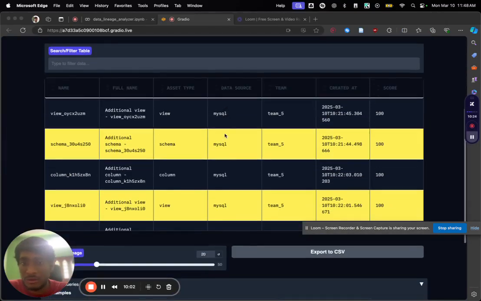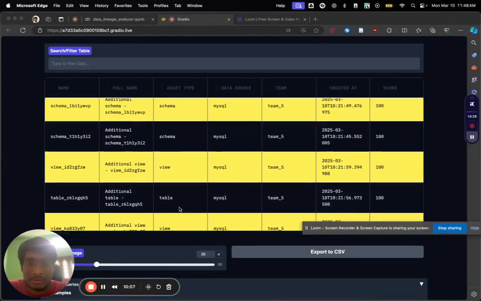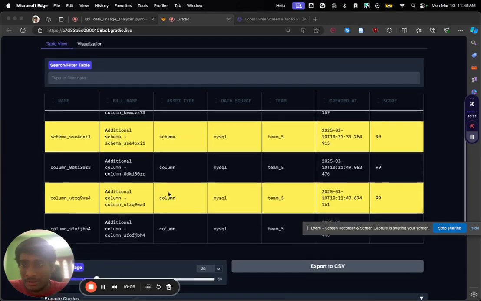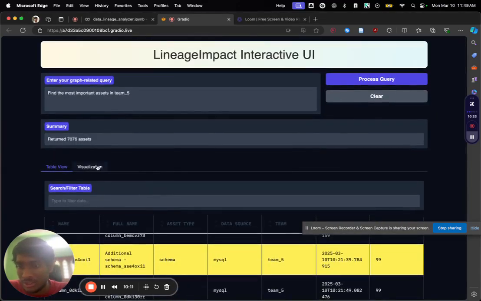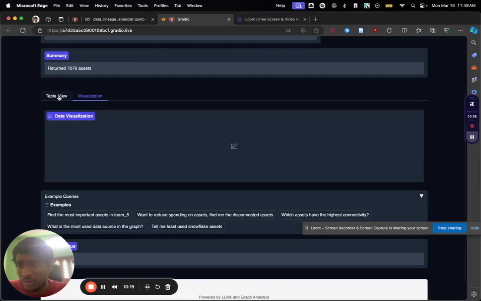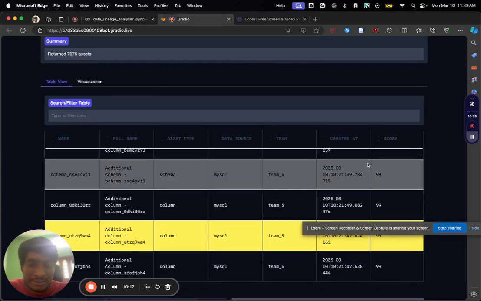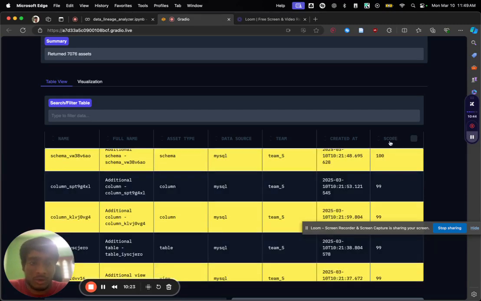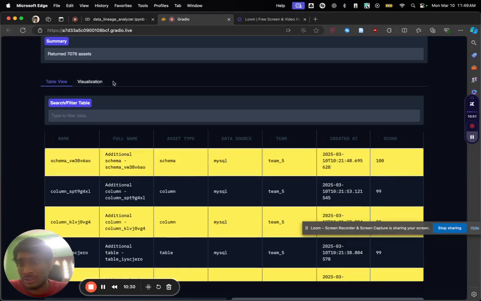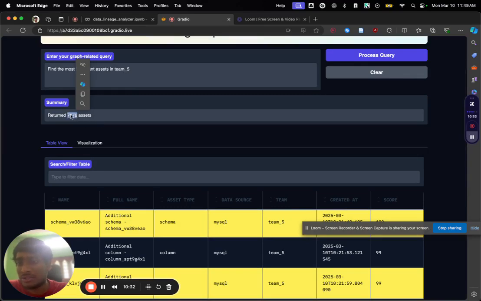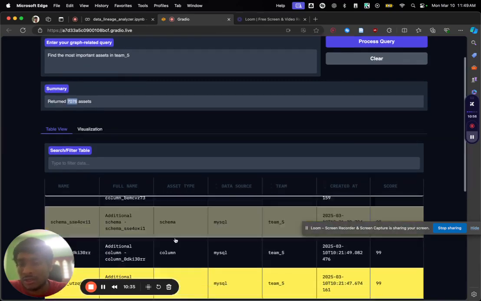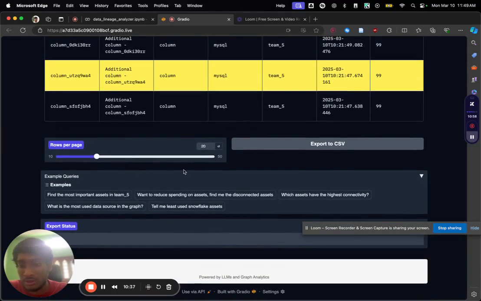We have very good visualized data here. We can see these are the important assets of team 5. Let's see if we got something on the visualizer. No, not much, because it didn't have any extra score, a hard-coded assigned score, and the NetworkX one didn't come, so the visualization didn't happen. We found there are 7,076 assets, but out of those this is sorted, so you can take a look and find, okay, this is the one.